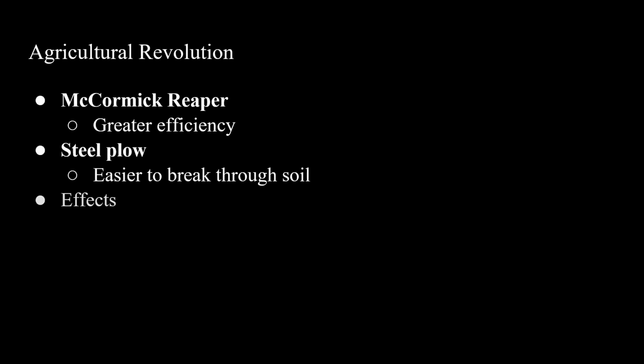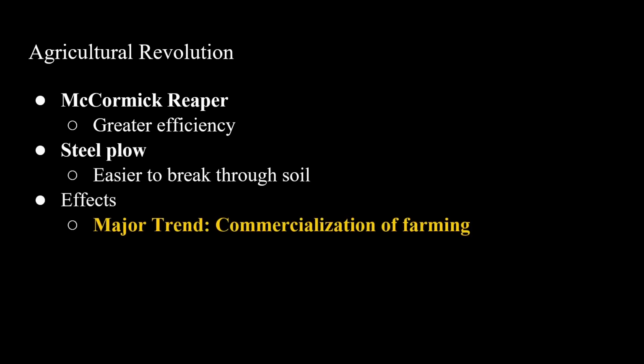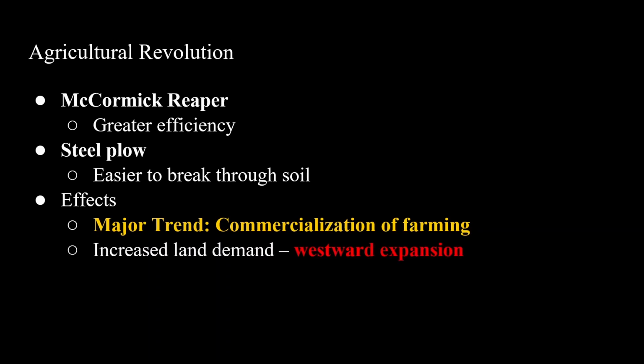Now, an agricultural revolution also takes place during this time. You have the McCormick Reaper, which gathered crops with much greater efficiency. The steel plow made it easier to break through the soil. Ultimately, this is going to drive a shift from small-scale subsistence farms into large-scale commercial farms. This is going to greatly increase the land demand, which also drives westward expansion and generally increases the debt of farmers.